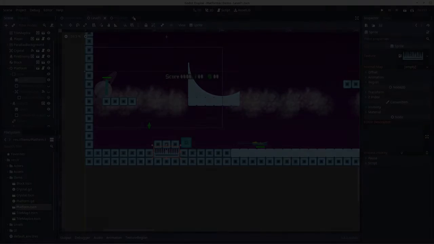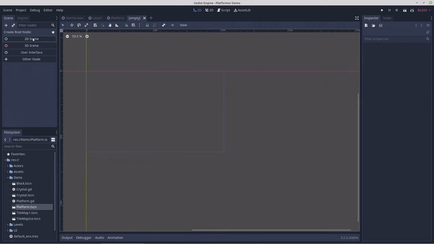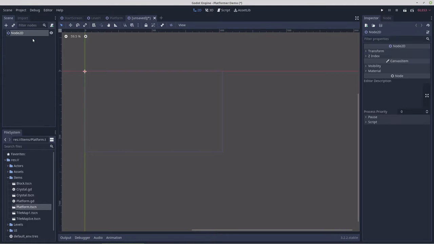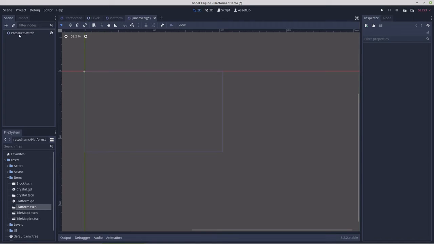So let's make the button as a separate object. We'll just start at a node and let's call it pressure switch. And that should be fine like that.